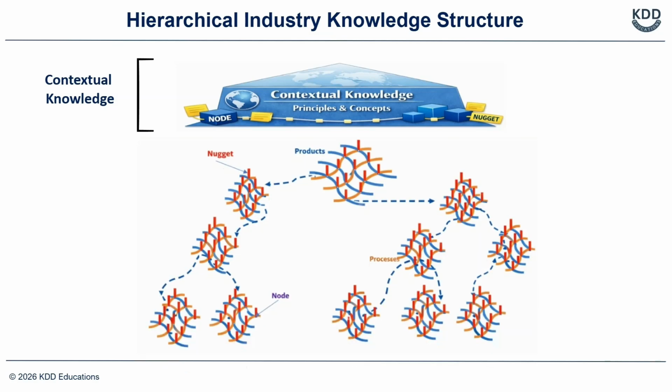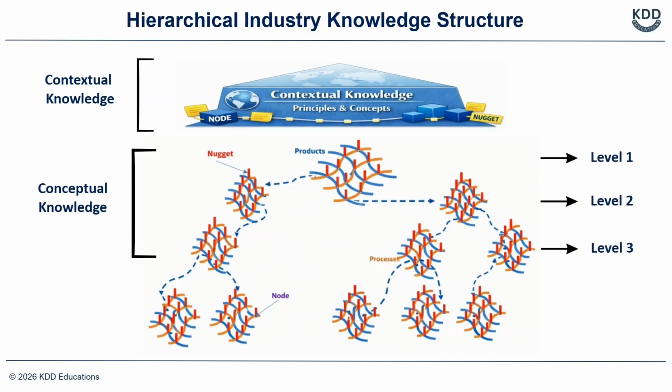The hierarchical nature of the product process mesh structure ensures that the information is captured both at high level and a detail level. High level information consists of nodes and nuggets from level 1, 2, and 3 and is called conceptual knowledge. It is more detailed than contextual knowledge, but it still falls short of the level of detail that can be directly reused by project teams in their day to day work. To make the knowledge actionable for project execution, a further level of detail is required. This detail constitutes operational knowledge. It consists of level 4 nodes and nuggets and is not just informational, but actionable for project execution.